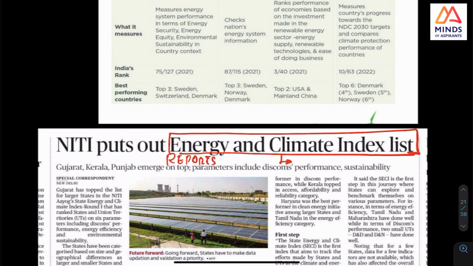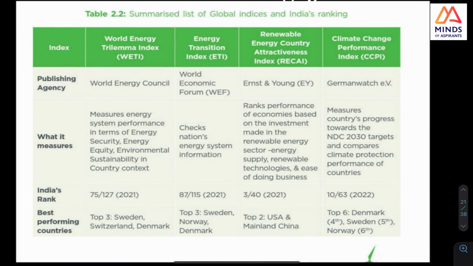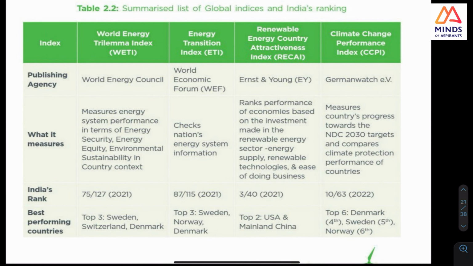But the reason I had this is that Niti Aayog released this energy and climate index, and they had this PDF, and in it they had this whole thing.